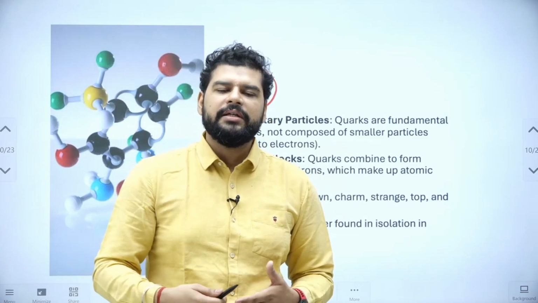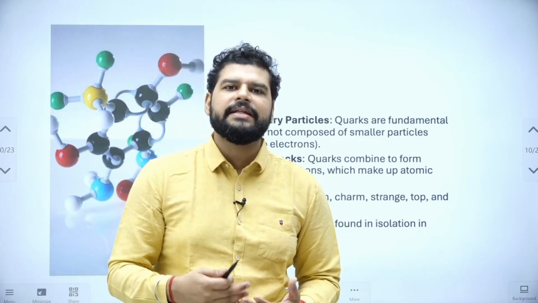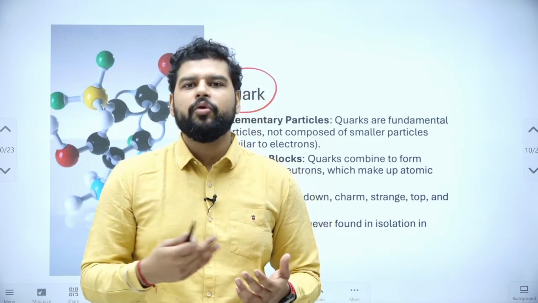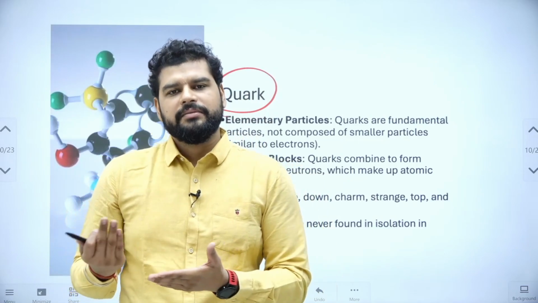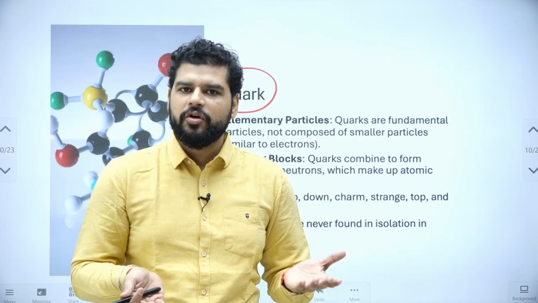But slowly in the last 200 years, we have realized that atoms can be broken down into different things, like the electrons, protons and neutrons.